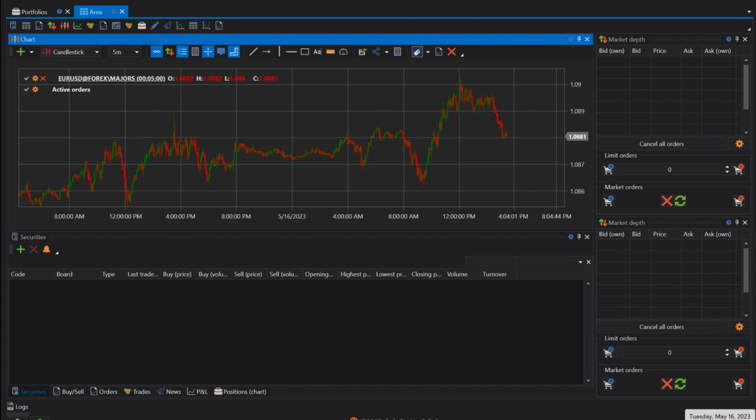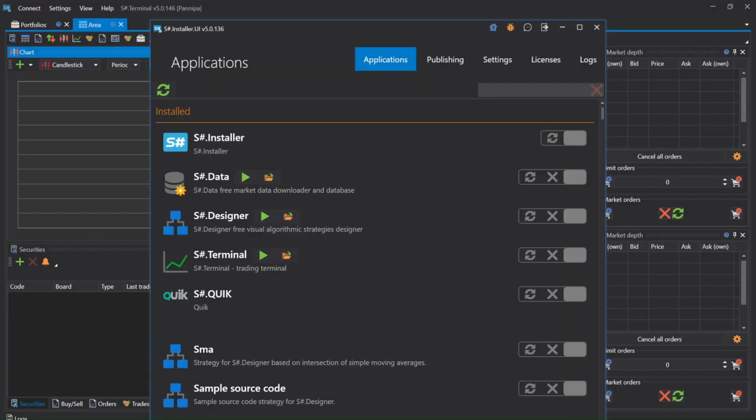In this video, we will demonstrate how to connect StockSharp Terminal and MetaTrader Terminal using the StockSharp MetaTrader connector. This connector is not included with Terminal Designer or Hydra and needs to be installed separately.